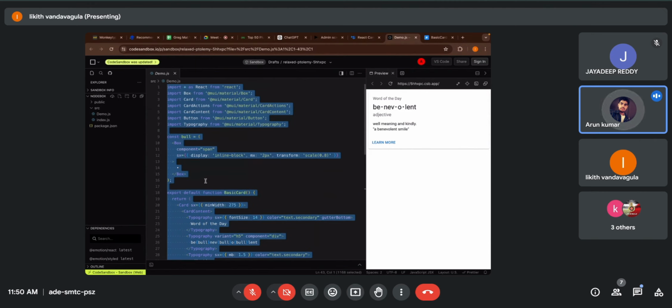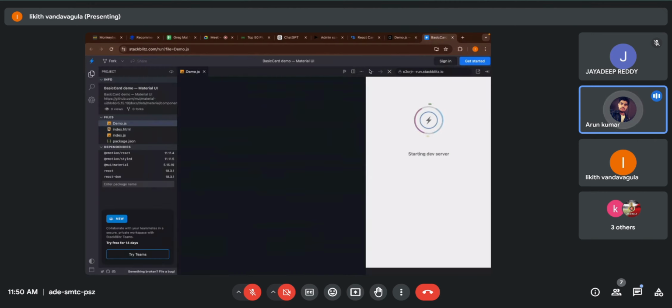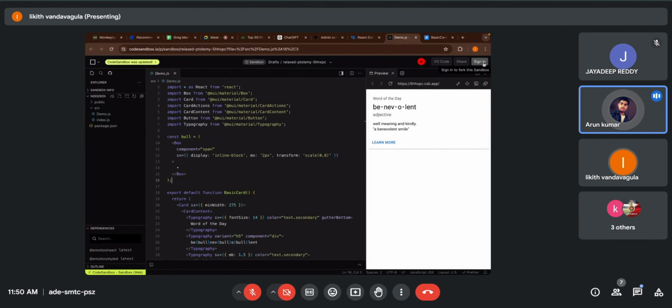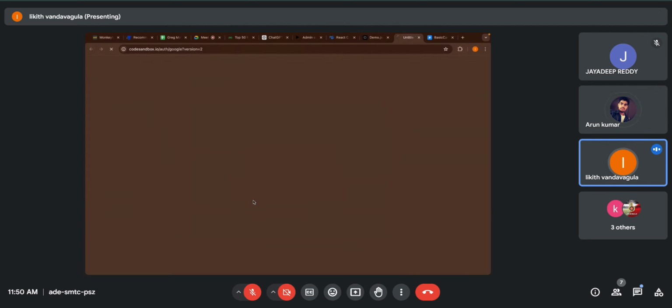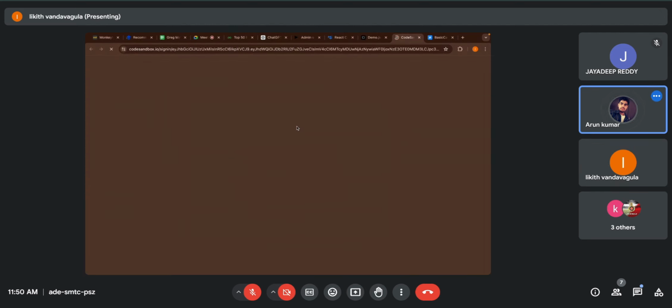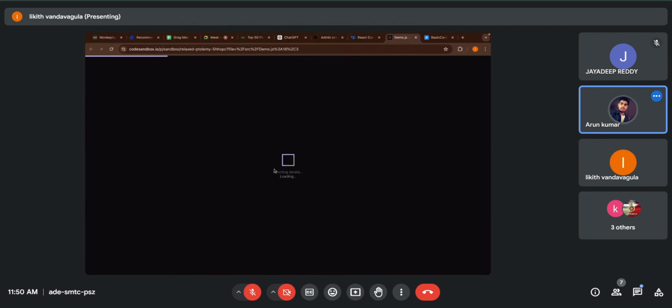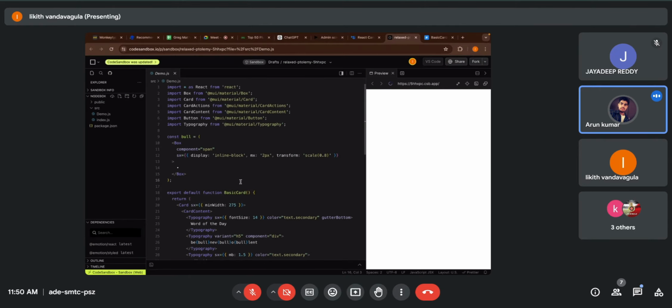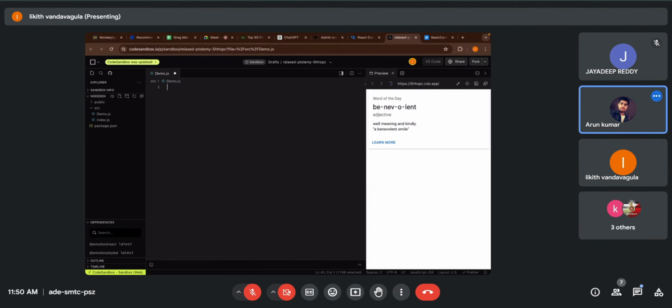You can't edit without login. Otherwise, you open the local server. I have the account. Okay. Now remove the code. Paste your code.